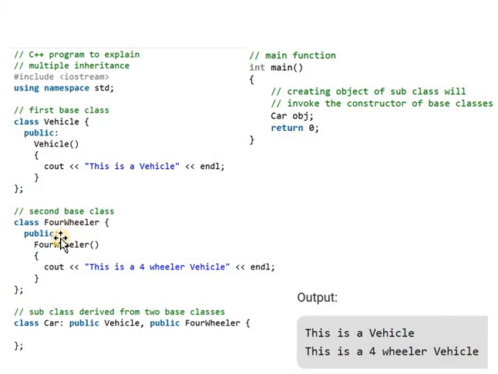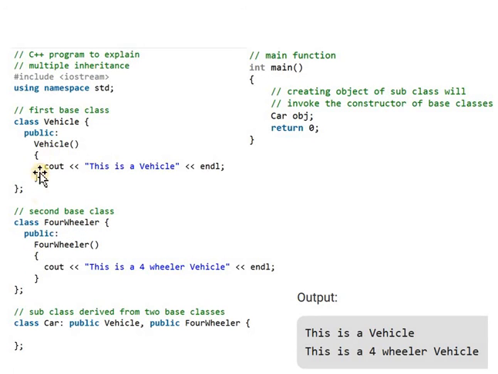Then in that class definition, we create one constructor, four-wheeler, and in that constructor, we simply display the message, this is a four-wheeler vehicle. These are the two base classes. The first one is vehicle and the second class is four-wheeler.